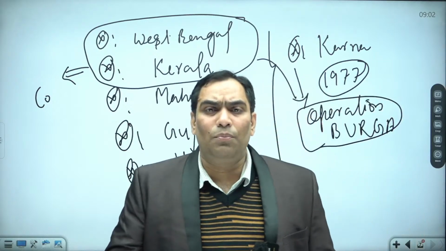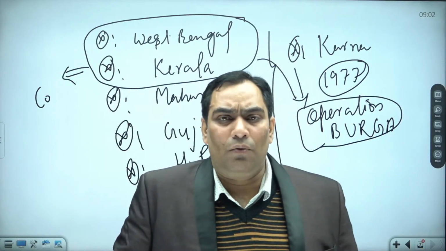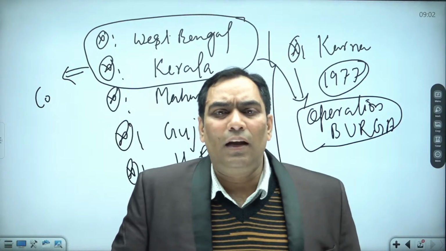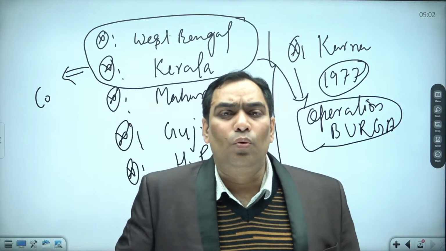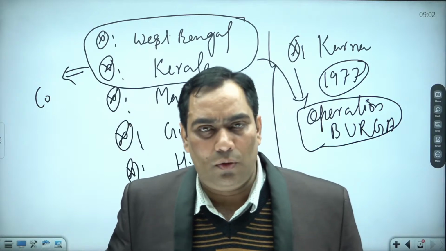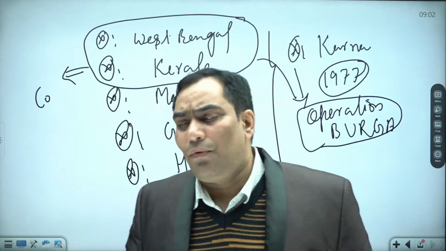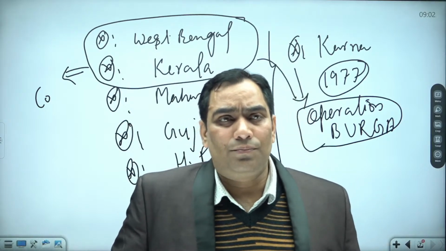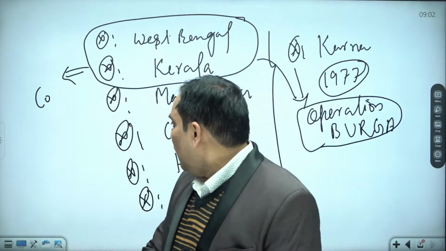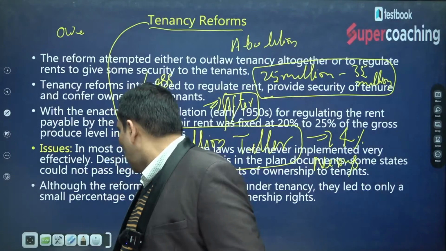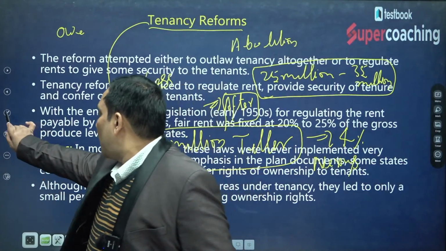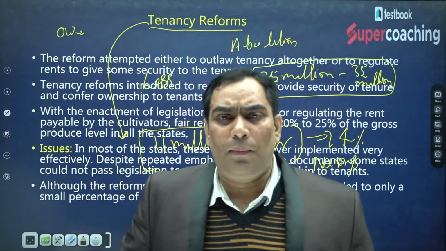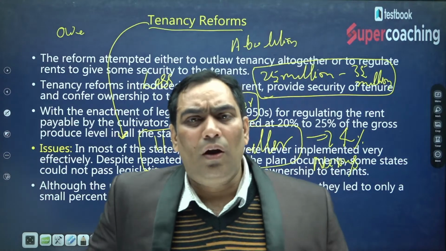In 1977, the then West Bengal government started Operation Varga. The objective of Operation Varga was to identify the actual tiller and to give them the ownership right of land holding. That's why this reform, tenancy reform, was most successful in the case of West Bengal. So this was about tenancy reform.